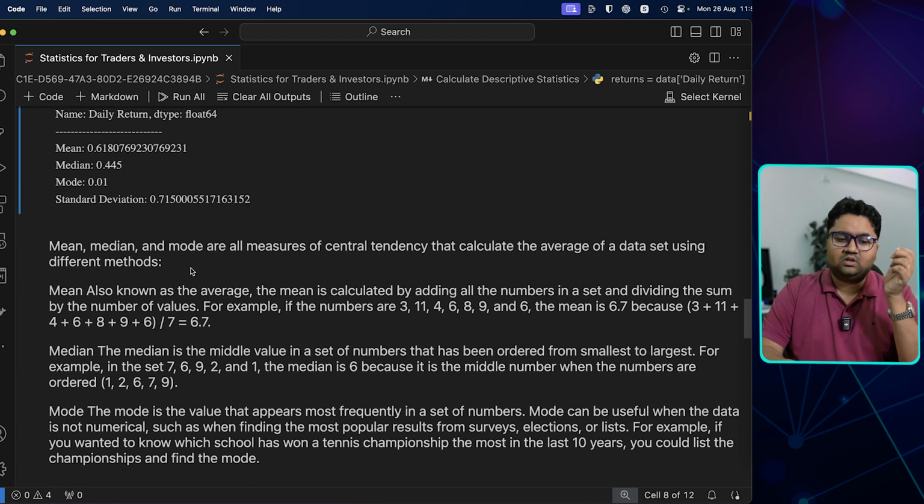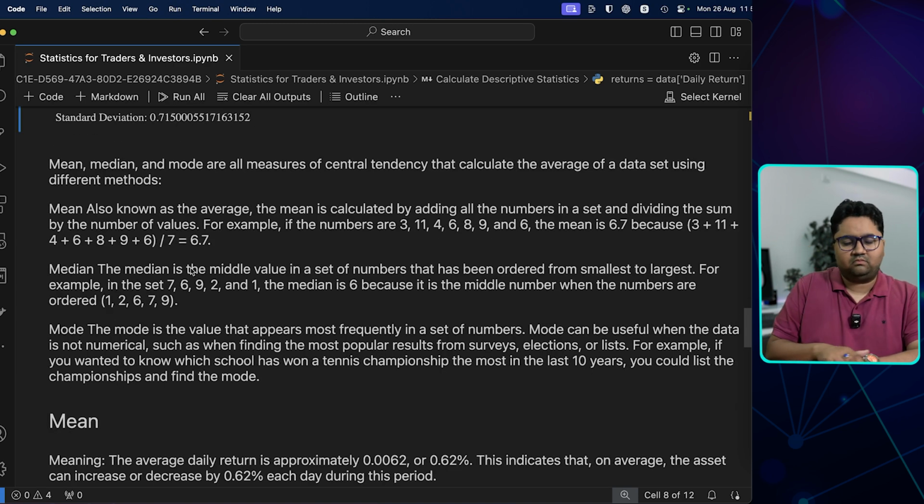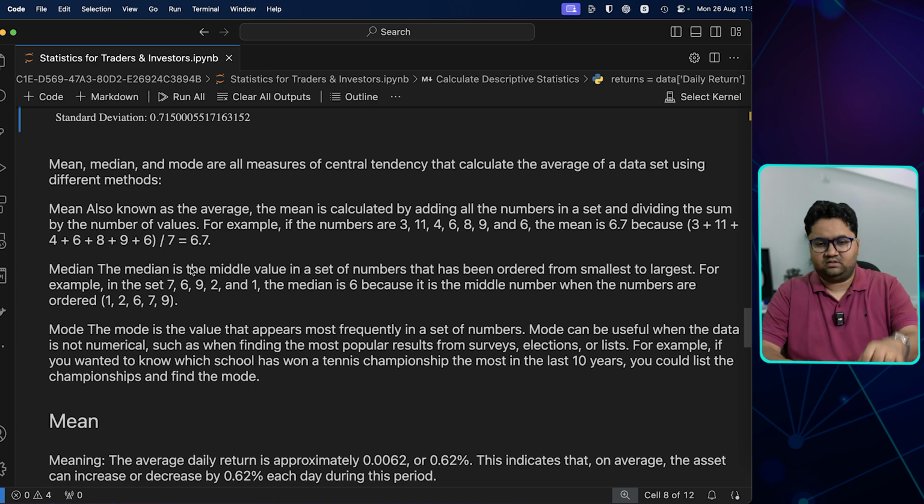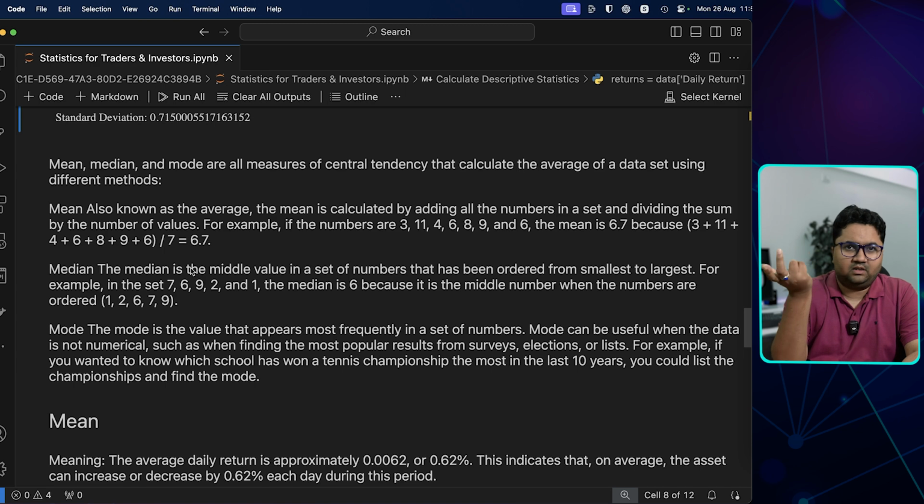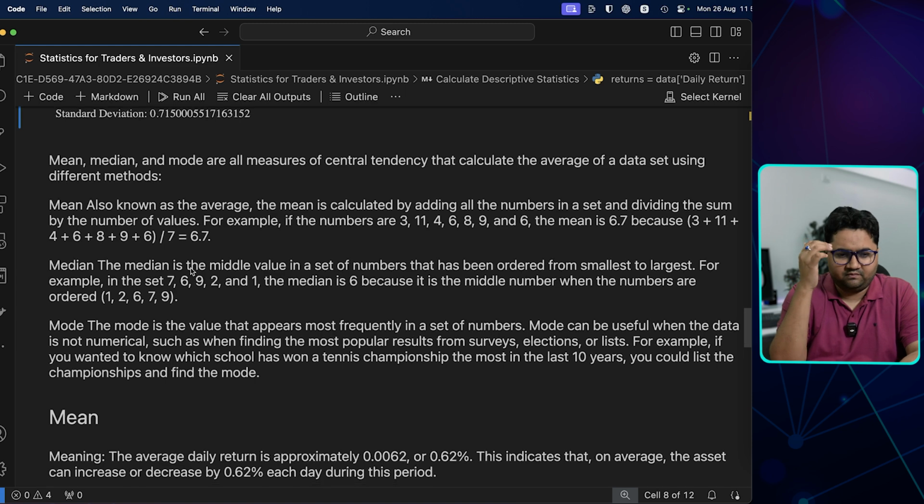So mean, median, mode are all measures of central tendency that calculate the average of data using different methods. Average is not the same as mean. Normally we use them interchangeably and it is for normal distribution etc. चलता है, but normal distribution क्या होता है, like a bell curve, but average is not the same as mean in statistical terms. Usually referred to as average, but all of these can be used to represent average as well. And mean is calculated by adding all the numbers and dividing by the number of values. So 1 to 10 का sum निकालो, divide कर दो, like 5.5 is the mean.